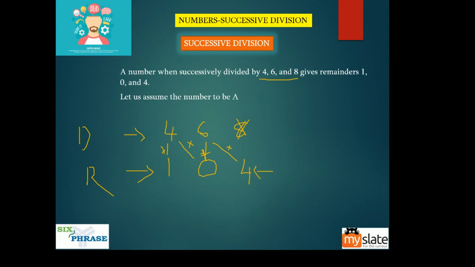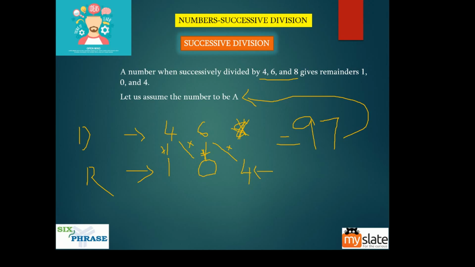Okay, so we got the number that we are looking for. This 97 is this A, guys. See, this is actually a shortcut way of finding A. Okay, so write down the divisors at the top, write down the remainders at the bottom. Put 2 crosses like this, 2 straight lines like this. Crosses are multiplication, straight lines are addition. Don't do anything here. Cross this 8 out. We don't need this 8. 4 into 6 is 24 plus 0. Again 24. Right? 24 into 4 is 96 plus 1 is 97.